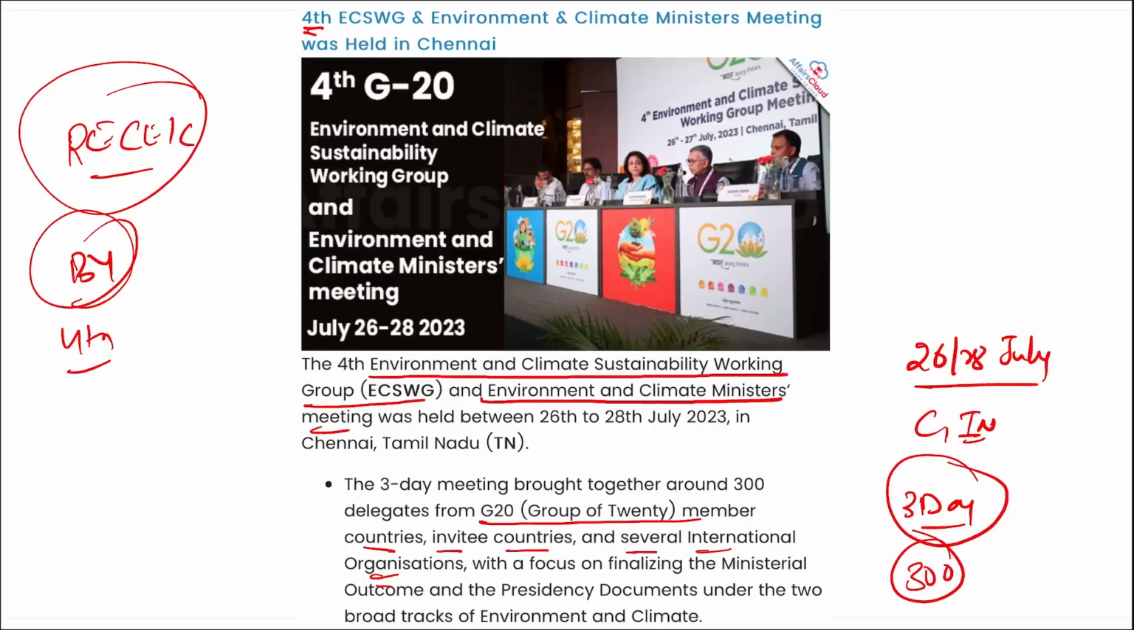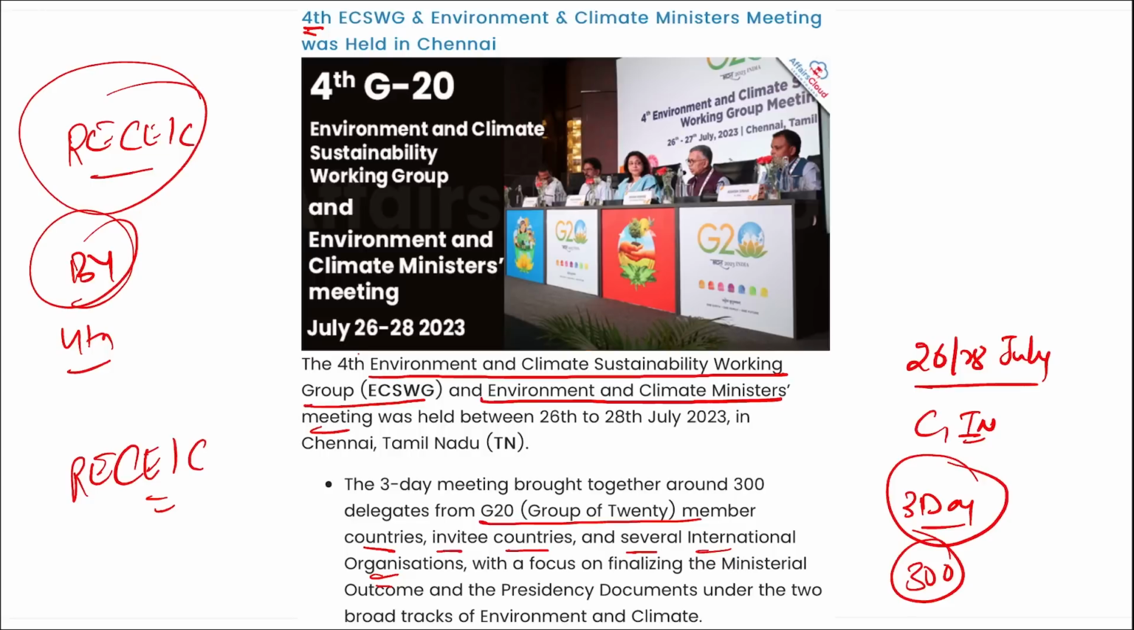Correct? Then, apart from this, the foundational charter of RECEIC, that is your Resource Efficiency Circular Economy Industry Coalition, was signed and its logo was unveiled to mark the launch, at the meeting that was attended by 7 countries, that are your Mauritius, Denmark, Italy, Canada, UAE, France, and European nation.